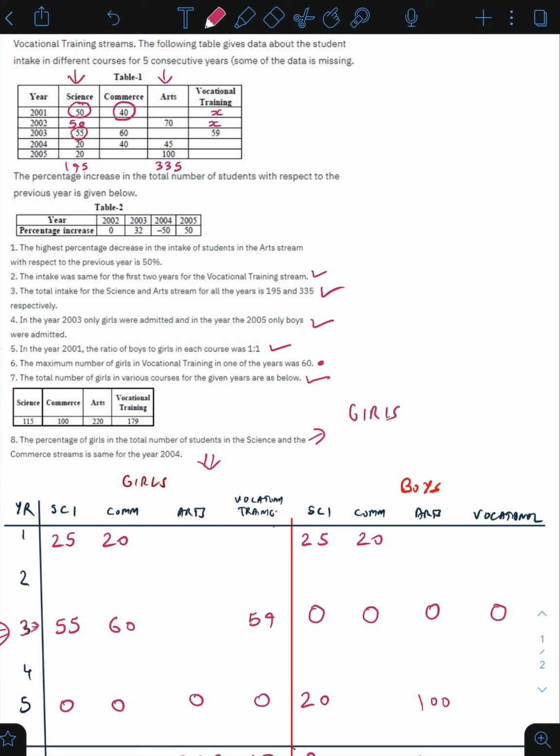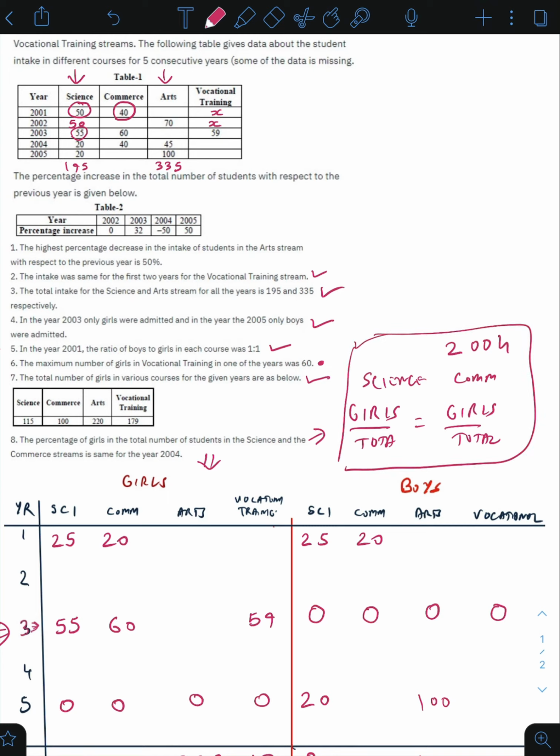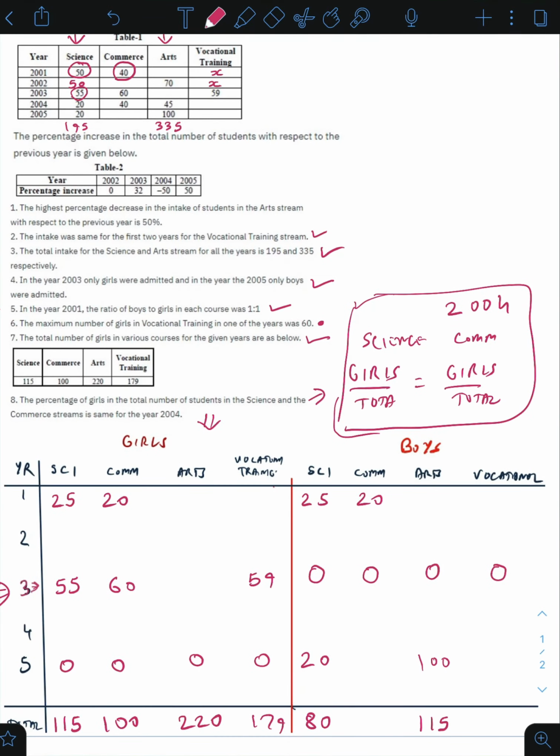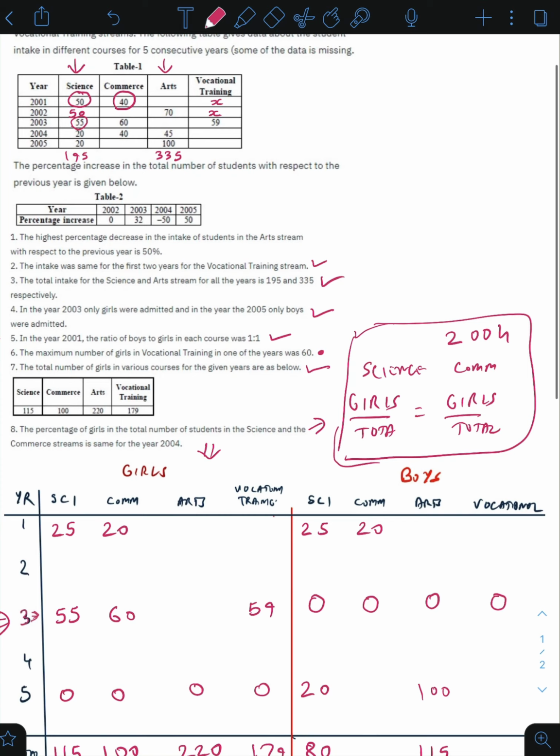girls upon total in science equals girls upon total in commerce for the year 2004. So we will come back to this statement later. Let us see what else can be filled using the data that we already have.